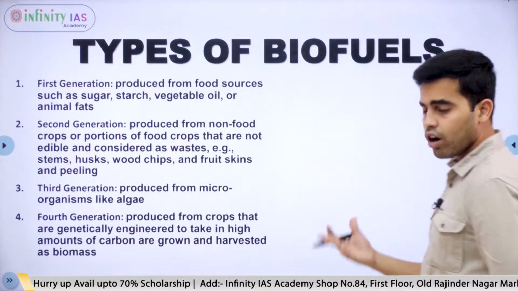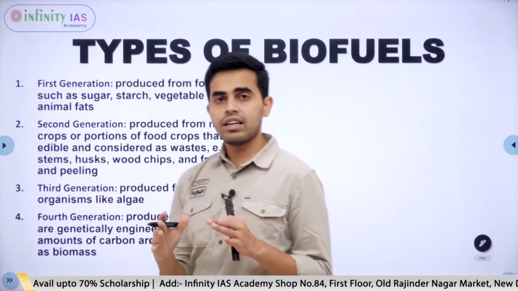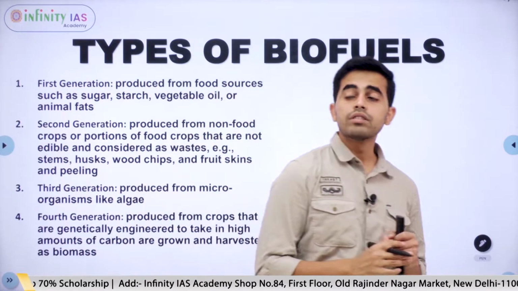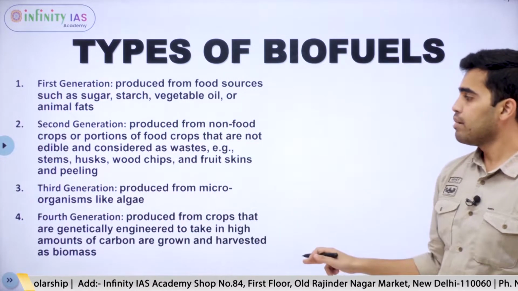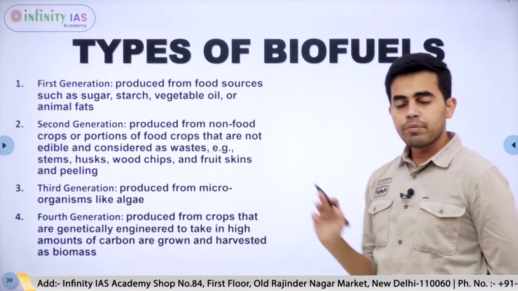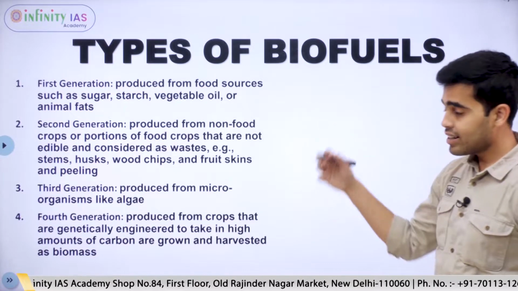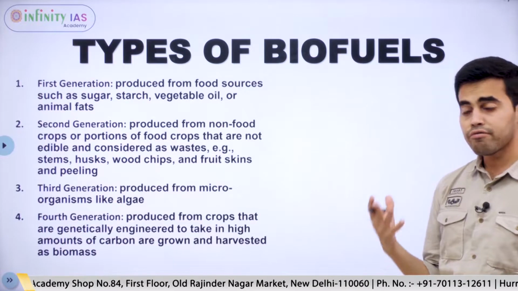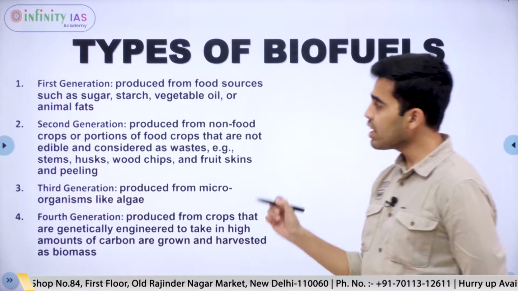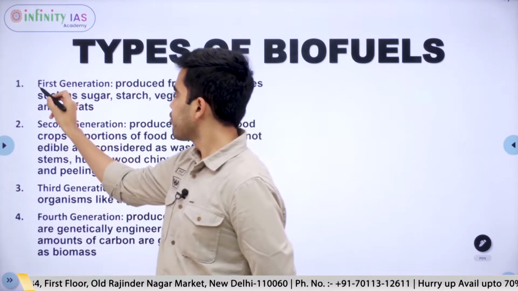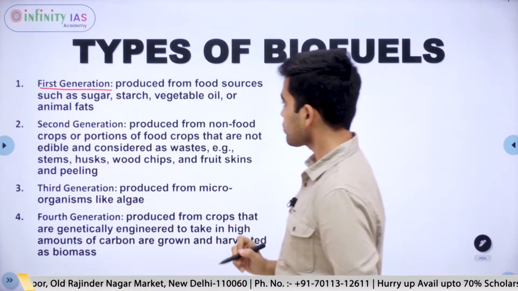So we have seen what are biofuels. Now we will see the different types of biofuels. This is particularly important for prelims point of view and also for understanding what is the importance of biofuels. So the first is first generation biofuel.